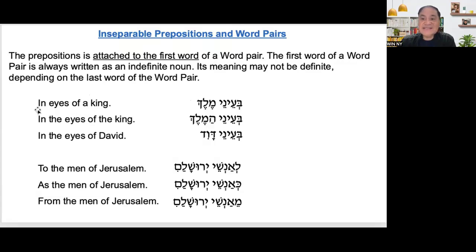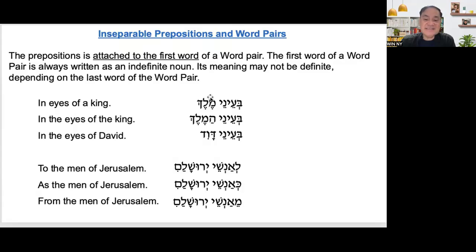Now, since it started with preposition, it means it is a prepositional word pair. Look at that. In the eyes. So if it is in eyes, biayin. In eye, biayin.